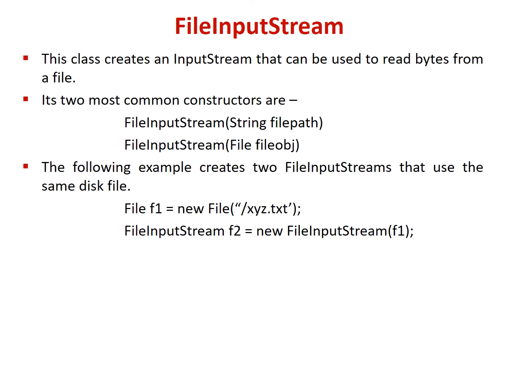The following example creates two file input streams that use the same disk file, that is File f1 = new File("xyz.txt"). Second one, FileInputStream ft = new FileInputStream(f1).